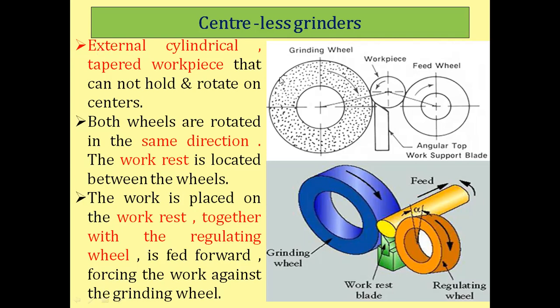Centerless grinding is required when the length of the workpiece is very small, for example a dowel pin used in jigs and fixtures. The length of the pin is very small, and it can't be held in a headstock or tailstock or live or dead center. At this time the centerless grinding process is used for grinding these small pins. It is used for external cylindrical and tapered workpieces that cannot be held and rotated on centers.